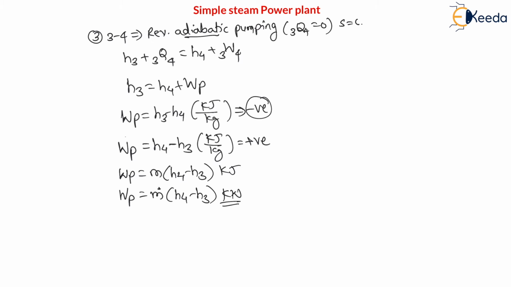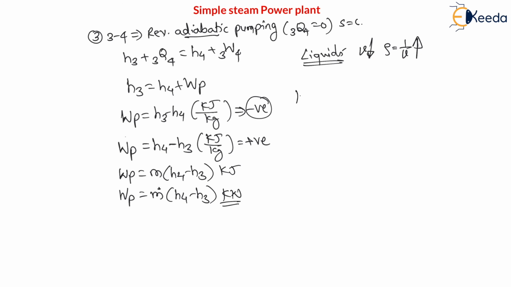And my dear students, here pump is after condenser, and already I have discussed with you that after condensation or after condenser, the state is saturated liquid state, means this pump is handling the saturated liquid state. And for liquids, generally specific volume is very less. Therefore density is a reciprocal of specific volume. Specific volume is nothing but volume divided by mass, and density is mass divided by volume. Therefore reciprocal of specific volume is very high, means liquids generally having very high density and very less specific volume.